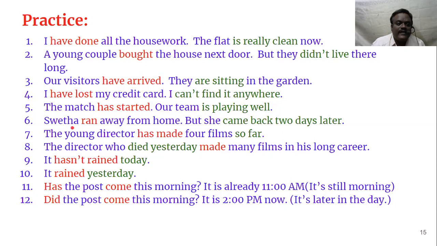Then you see one interesting sentence here. Sweta ran away from home. See here, I told you when there is no time stamp, we have to use present perfect tense. But the next sentence is suggesting, okay, but she came back 2 days later. After 2 days, she came back. When? A long time back. Okay, it is like a story. Sweta ran away from home and she came back 2 days later. Okay, when did that happen? Maybe a year ago, maybe some 10 years ago. We don't know. It is not just 2 days ago. So here we are using simple past tense.